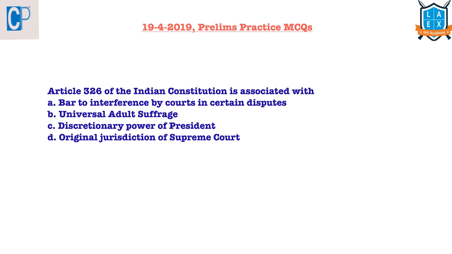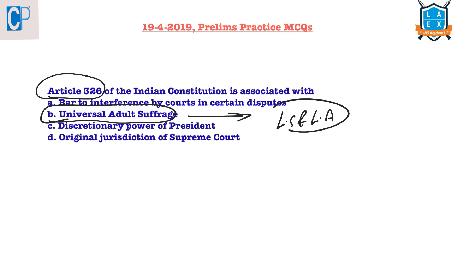First, let us see answers for the questions from our yesterday's video. Article 326 of the Indian Constitution is associated with bar to interference by courts in certain disputes, universal adult suffrage, discretionary power of President, original jurisdiction of Supreme Court. The answer is this: Article 326 deals with universal adult suffrage. According to this article, for the elections to Lok Sabha as well as legislative assemblies, a person in order to vote should have an age of 18 years.